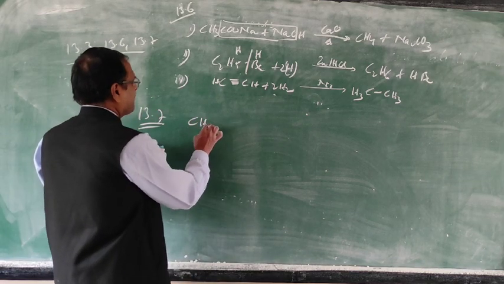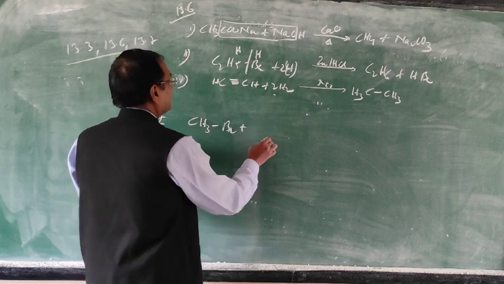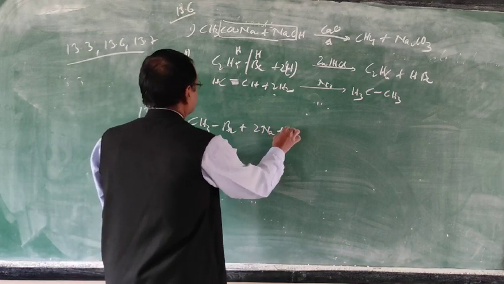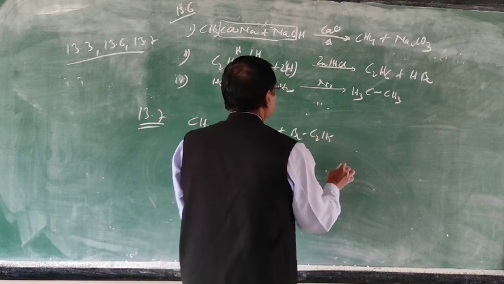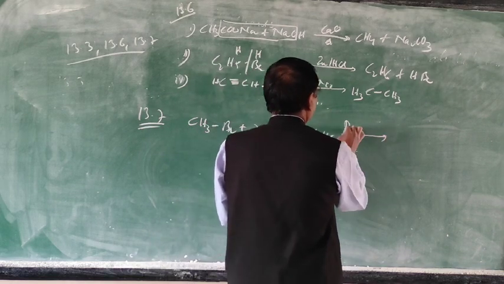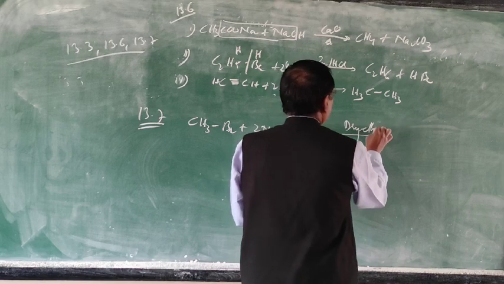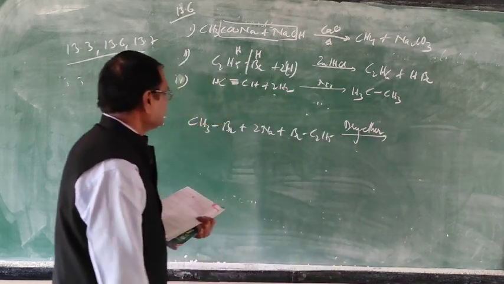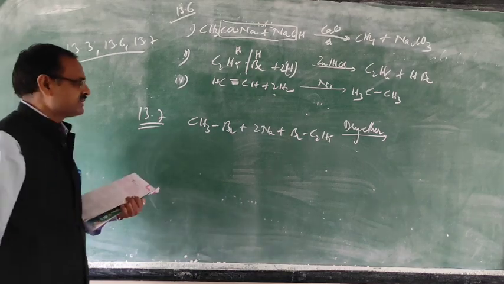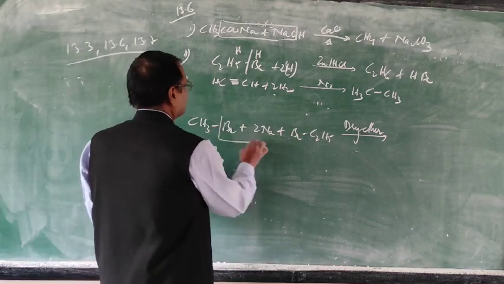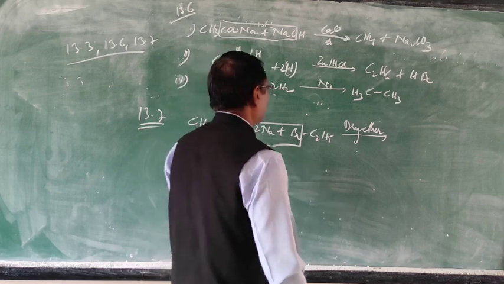Methyl bromide and ethyl bromide with sodium in dry ether. So this presence of sodium in ether, there will be these reactions. So three products will be formed.